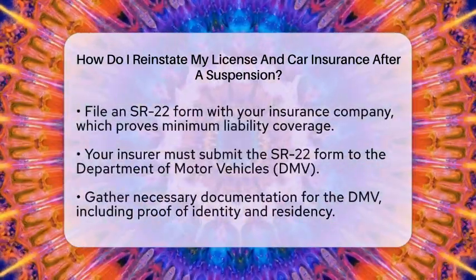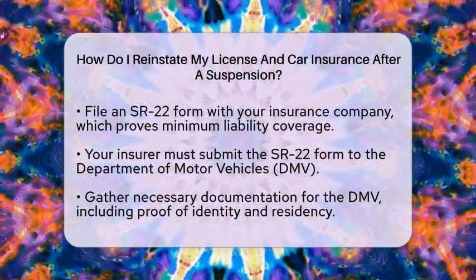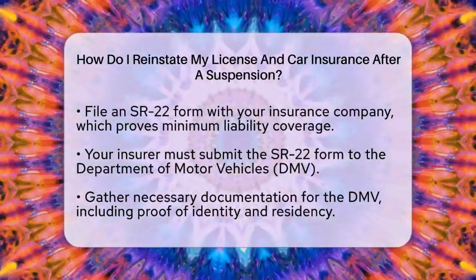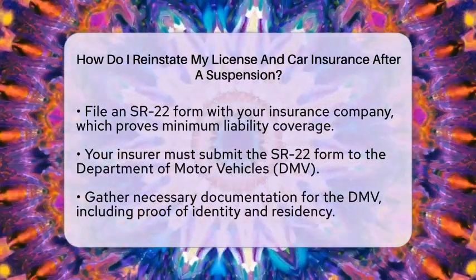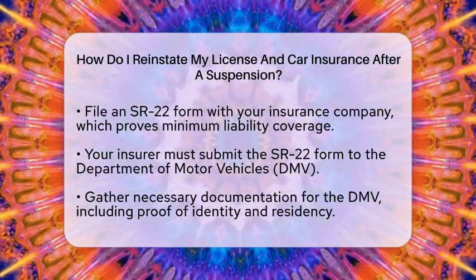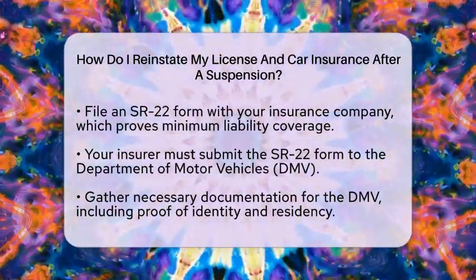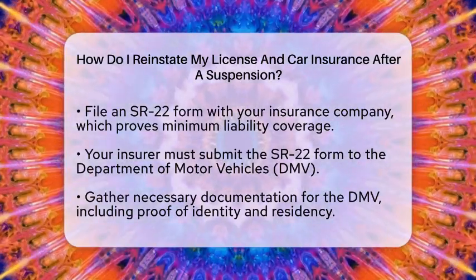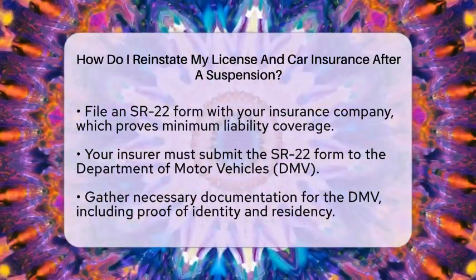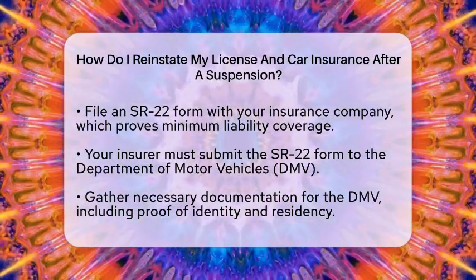Once you have your proof of insurance, gather all necessary documentation for the Department of Motor Vehicles. This includes proof of identity, proof of residency, and any court clearance documents. You can often submit these documents online, by phone, or in person at a DMV office.